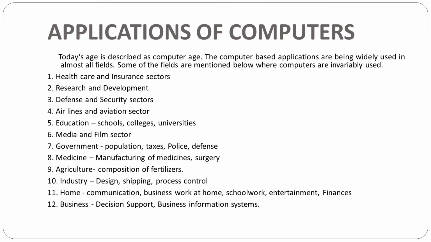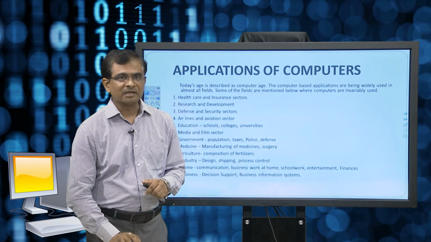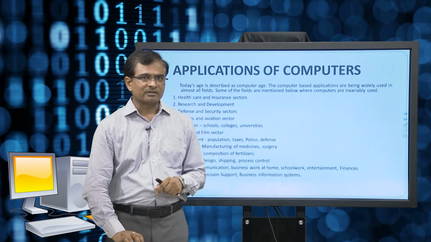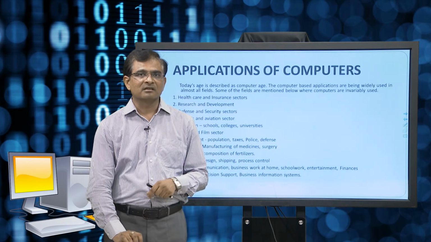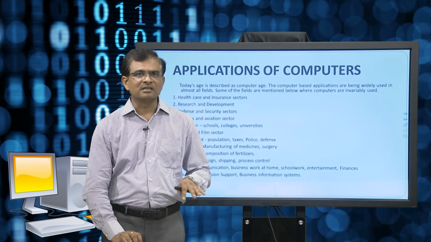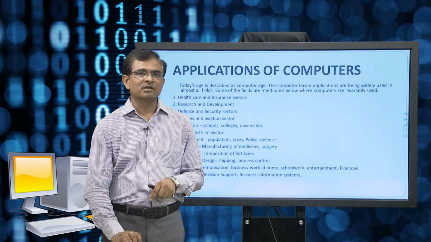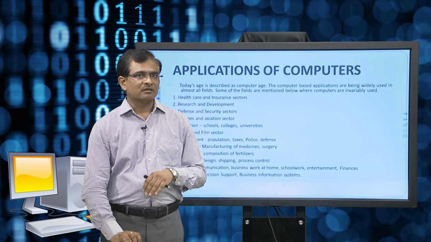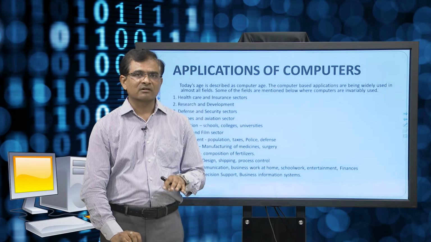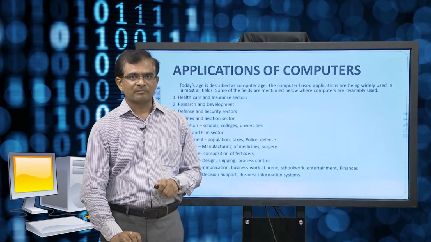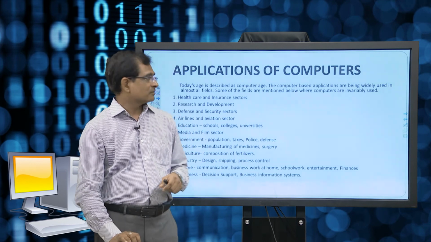Business information systems. So, there are various places where today the computer has penetrated at almost all levels, at the micro level, and we are able to get a lot of advantage from this particular small box, that is the computer, right.